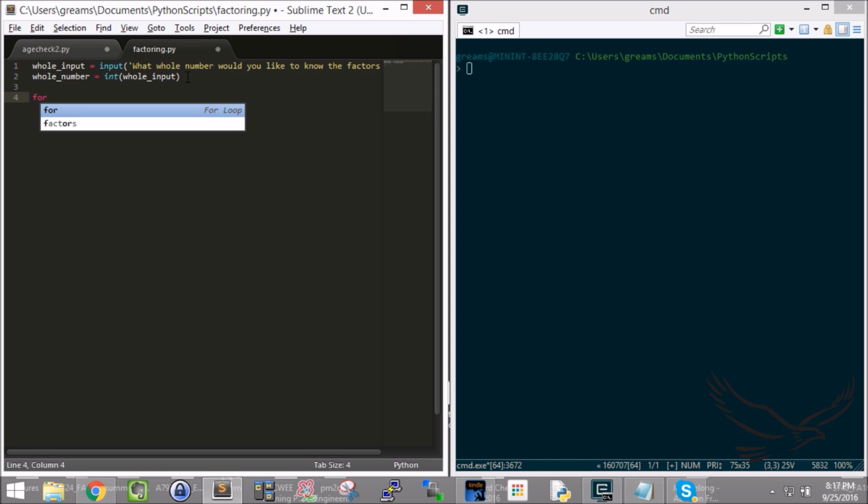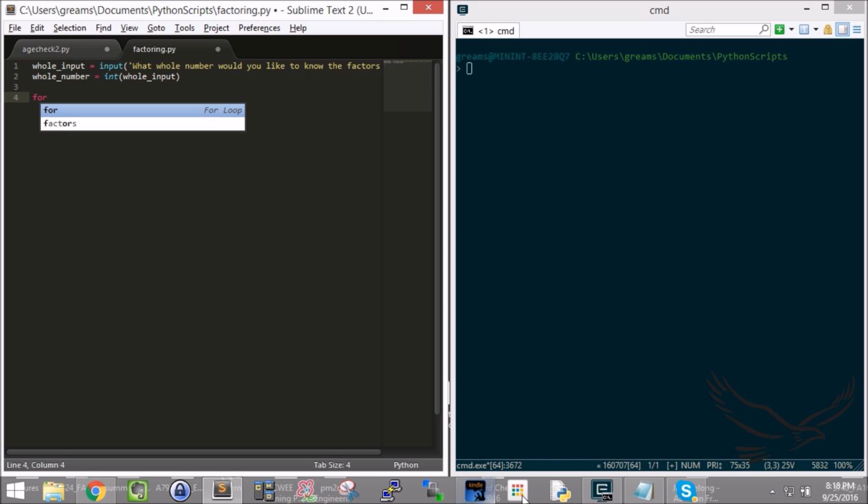And what I'm going to do is go through, well, we're going to figure this out because I have to figure out a way to determine if something has a factor. Now I know if I take a number and I divide it by another number, if it produces a remainder, it is not a factor. So if I took 7 and divided it by 2, right? 7 divided by 2 will produce a remainder. So if there's a remainder, that means that's a problem.